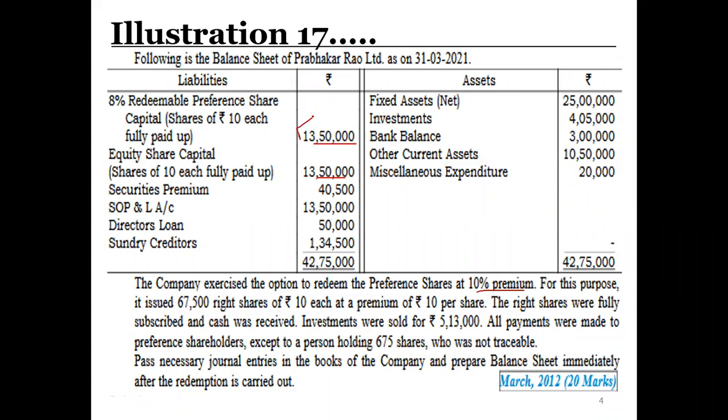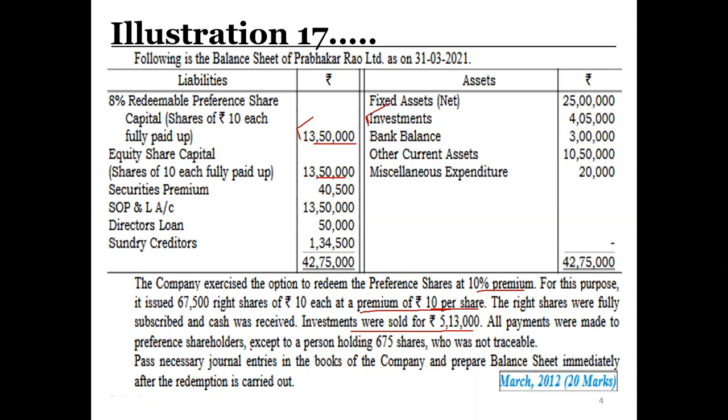For this purpose, it issued 67,500 rights shares of rupees 10 each at a premium of 10 per share. So 10 per share is a premium amount, but basically we are getting 6,75,000 from the issue of equity shares. The balance we will arrange from divisible profit by way of creating CRR. The rights shares were fully subscribed and cash was received. Investment was sold at rupees 5,13,000. So here we have sold investment and we are making a profit.